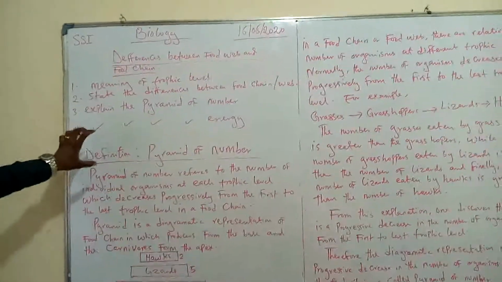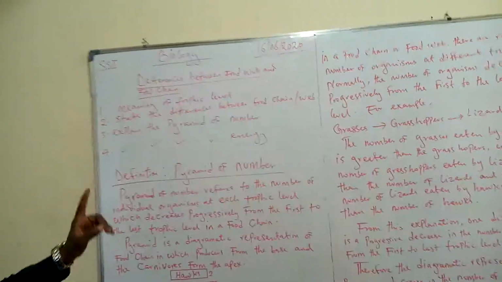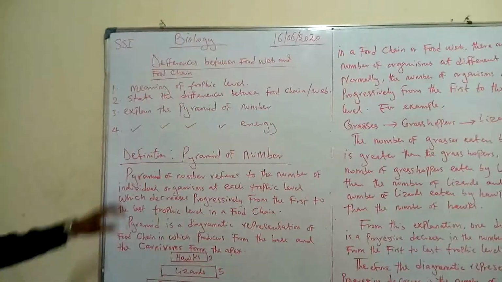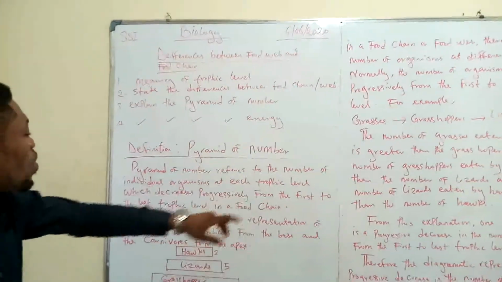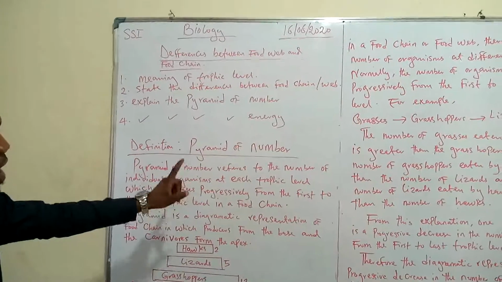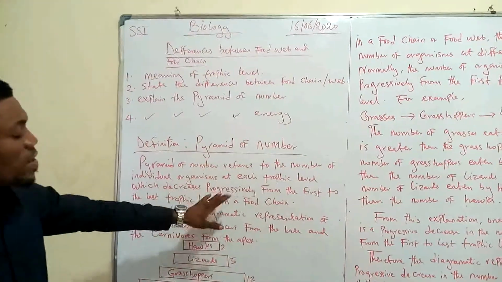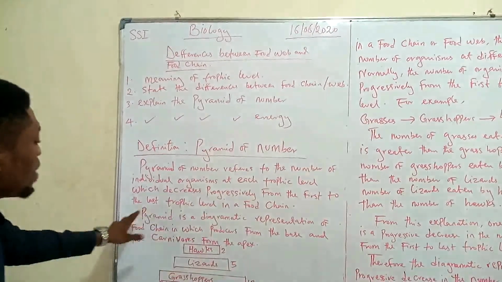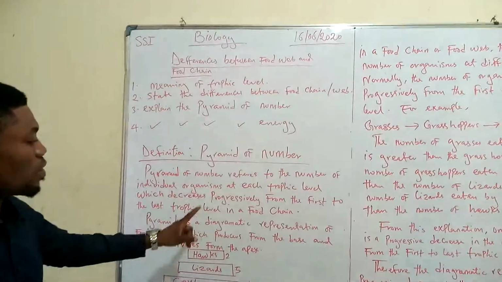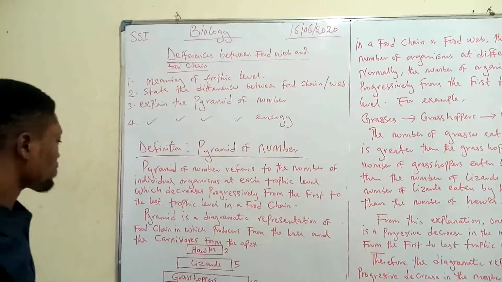Let us first look at the definition. Pyramid of number refers to the number of individual organisms at each trophic level, which decreases progressively from the first to last trophic level in the food chain.